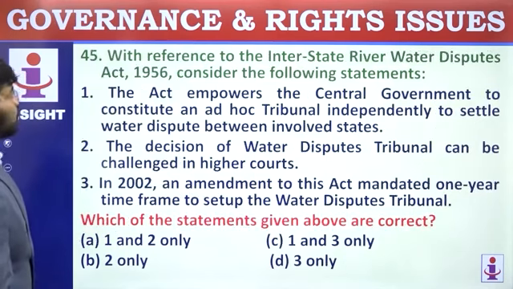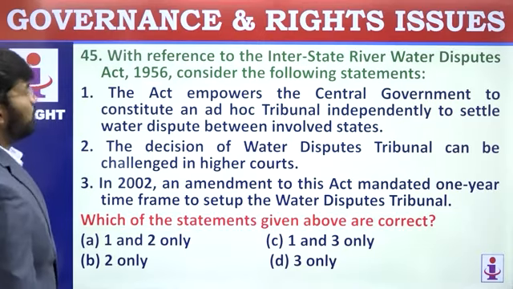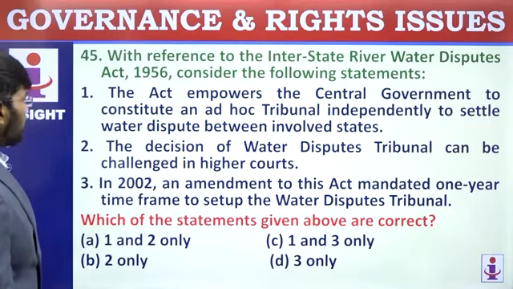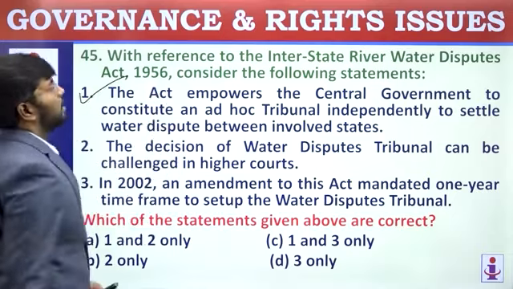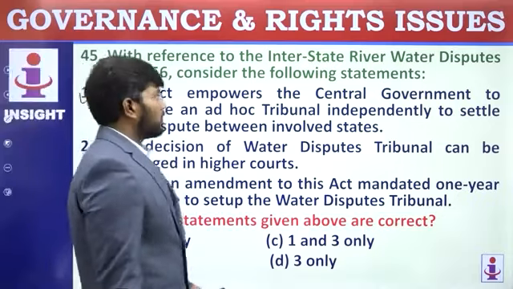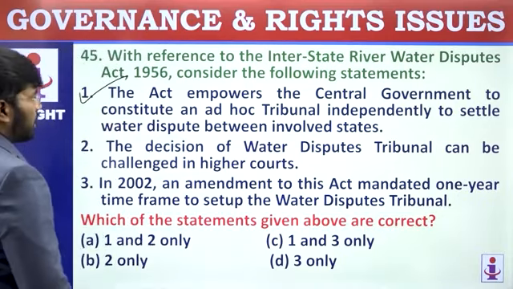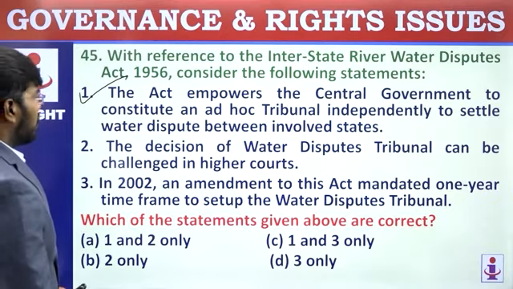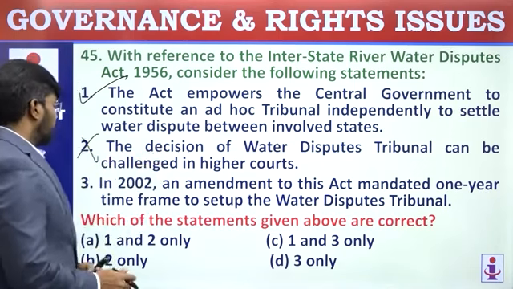45. With reference to the Interstate River Water Disputes Act 1956, consider the following statements. The Act empowers the central government to constitute an ad hoc tribunal independently to settle water disputes between involved states. Yeah, independently, the central government can constitute. Article 262. The decision of the water disputes tribunal can be challenged in the high courts. They are final and binding. So, this is a wrong statement.